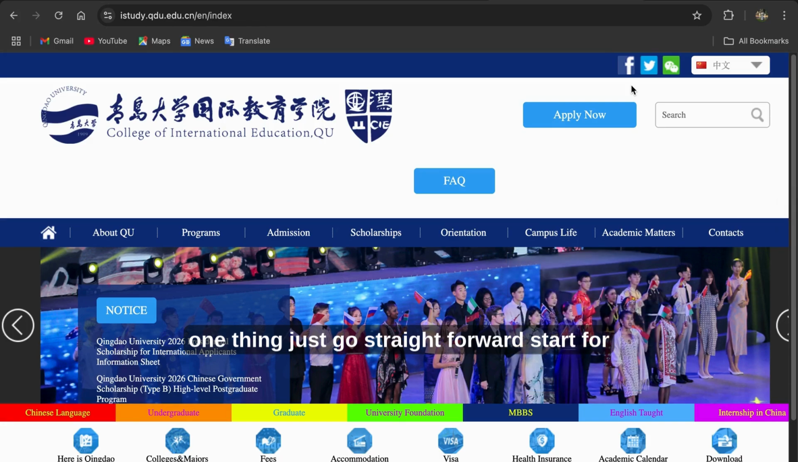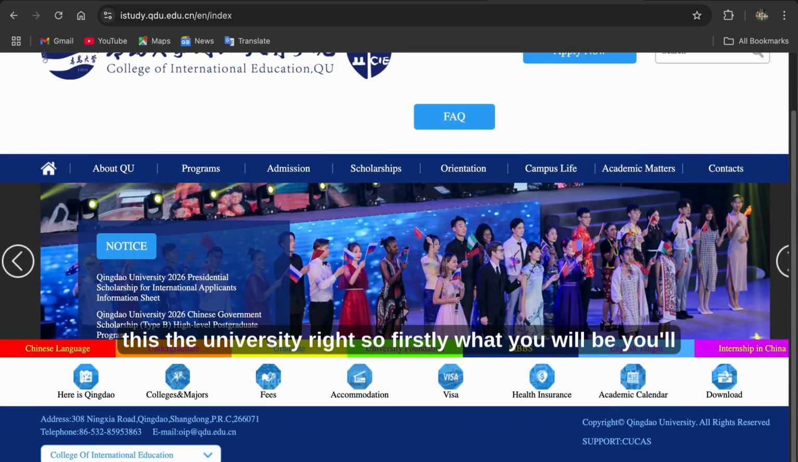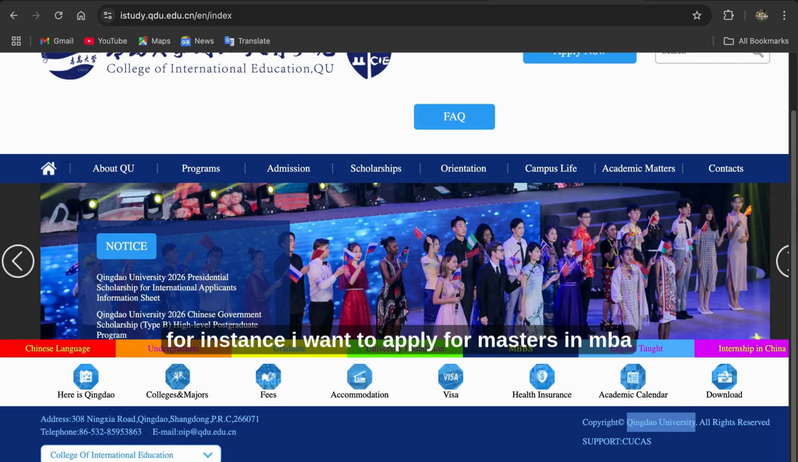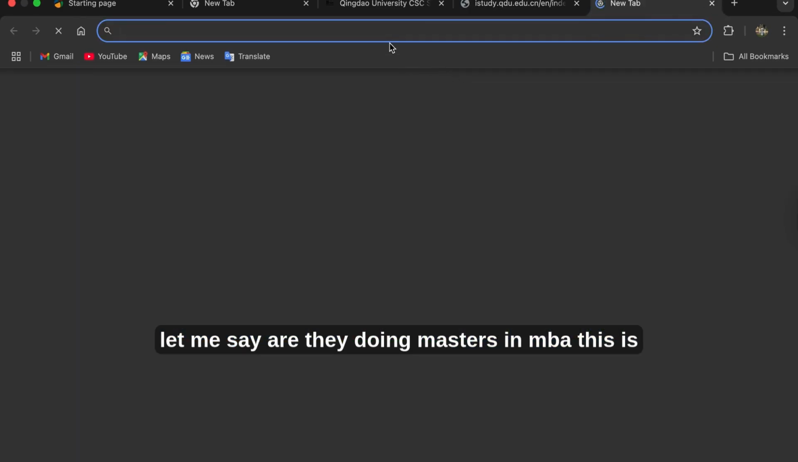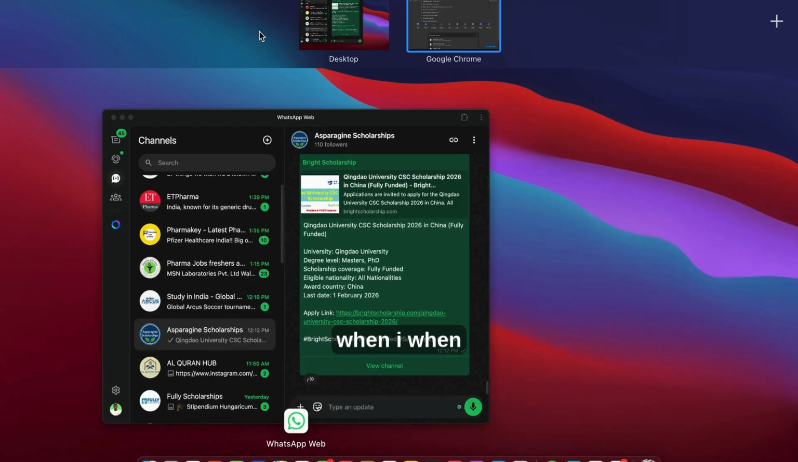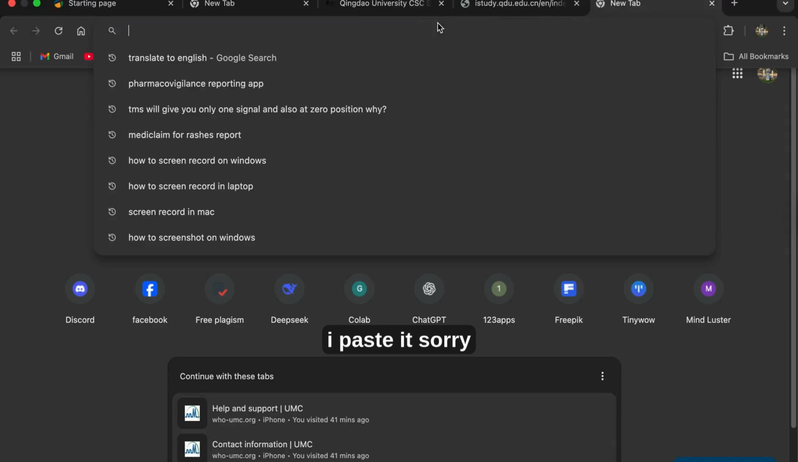Just go straight forward. Search for the university. This is the name of the university, right? So firstly, what you'll be doing is, this is the university. For instance, I want to apply for masters in MBA. Let me check, are they doing masters in MBA? When I paste this, sorry, when I paste this.